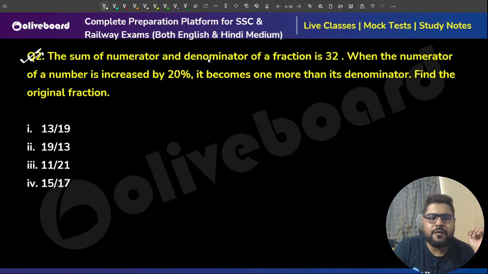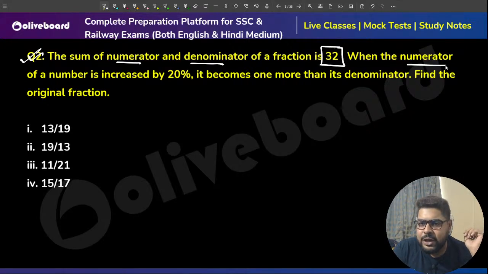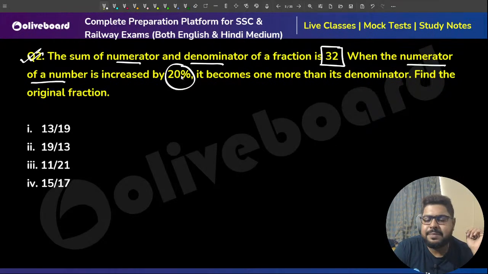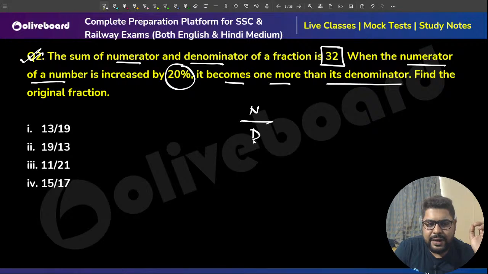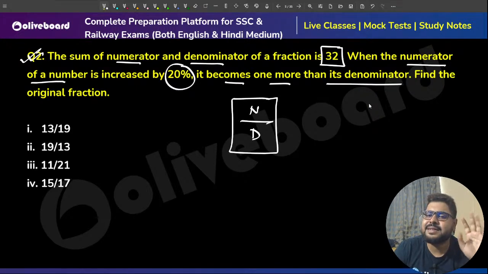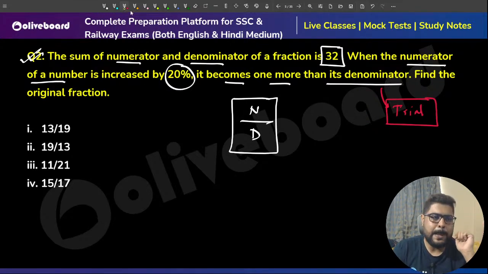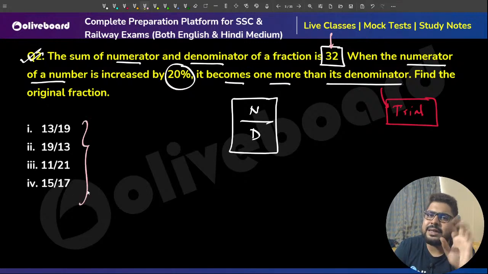The sum of numerator and denominator of a fraction is 32. When the numerator of a number is increased by 20%, it becomes 1 more than its denominator. Acha sir. Numerator by denominator. Now let me say one thing. The best approach to these questions is to give a trial, sir. Check the options. Meaning the sum, numerator plus denominator, must be 32. So 13 plus 19 is 32, same. So all the sums are 32.